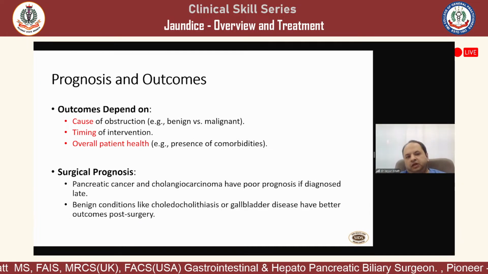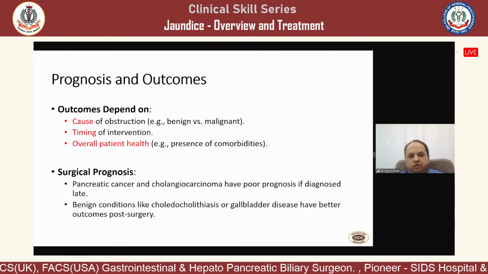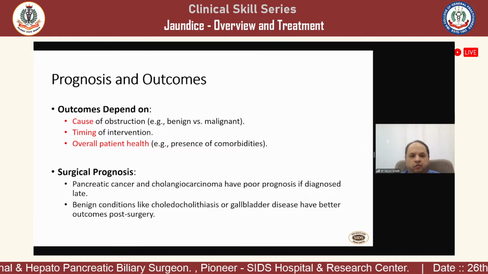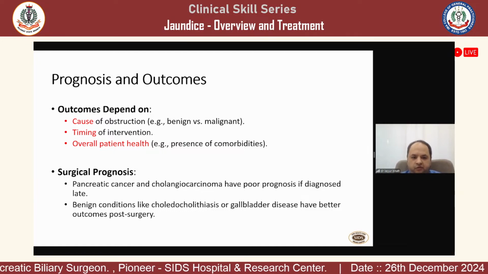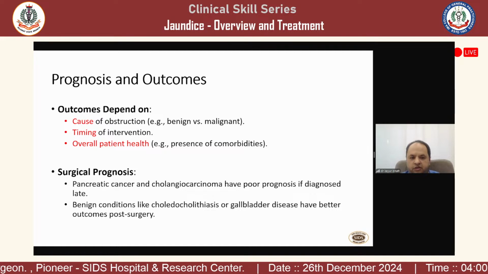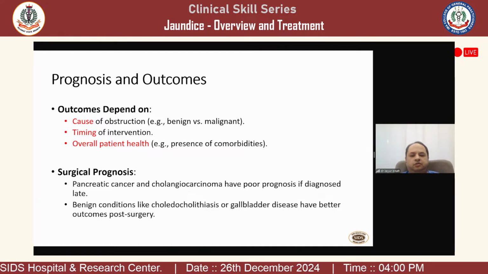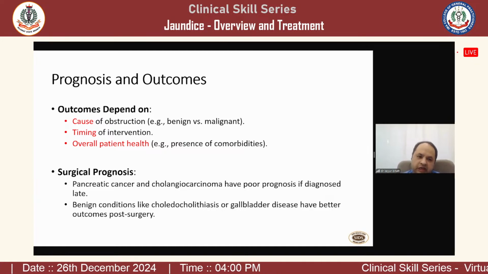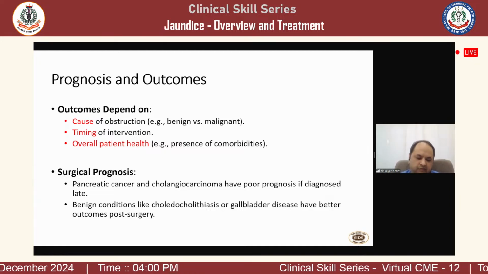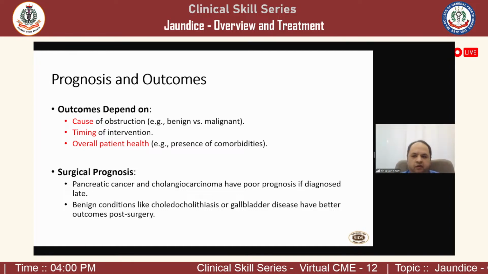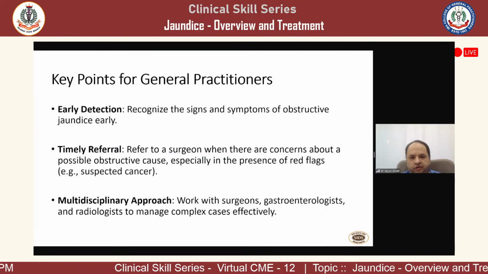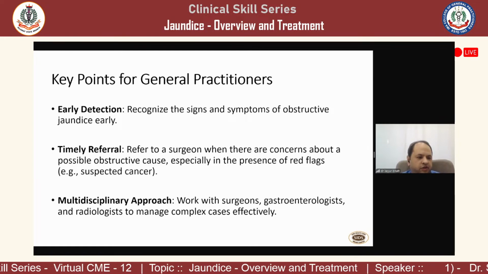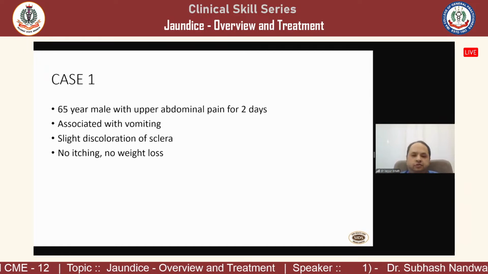Prognosis and outcome purely depend on the cause of obstructive jaundice, the timing of intervention or referral, and overall patient health. The surgical prognosis definitely depends on the etiology, whether it is a form of malignancy, a stone, or a benign disease. But the highlight here is the cause, timing, and overall patient's health. Timely referral is the key for treatment of any variety of surgical obstructive jaundice. So early detection, timely referral, and a multidisciplinary approach are the key for treating any surgical obstructive jaundice.